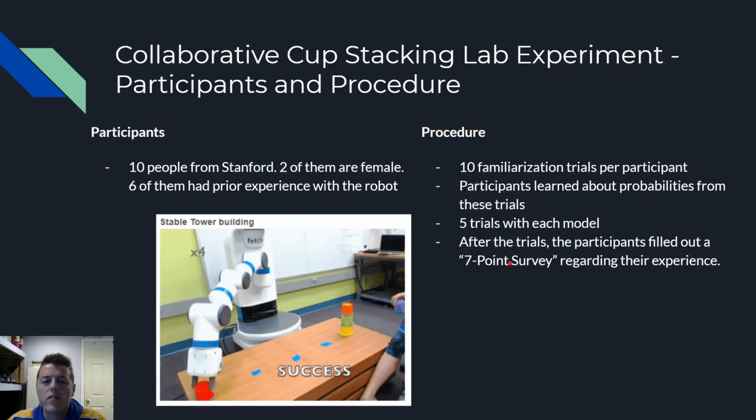So, the participants and the procedure. We had 10 participants, 2 of them are female, and 6 of them had no prior experience working with this robot. The procedure was they had 10 familiarization trials. So they're working directly with this robot, and in 5 of those trials, they're told, now the robot's using the noisily rational model. Or they'll say, now the robot's using the risk-aware model. And these were randomly interspersed between these 10 familiarization trials. And then after working with this robot, they were asked to fill out this survey regarding their experience.